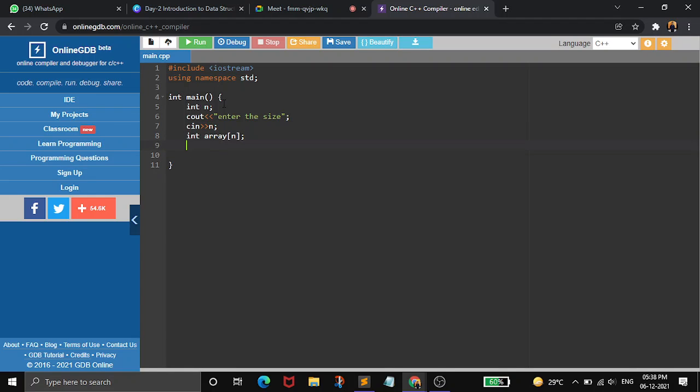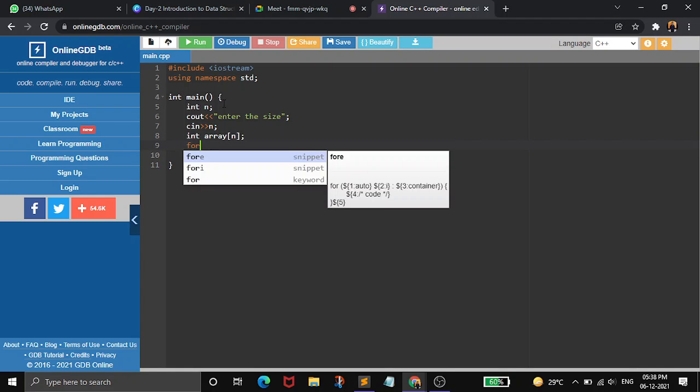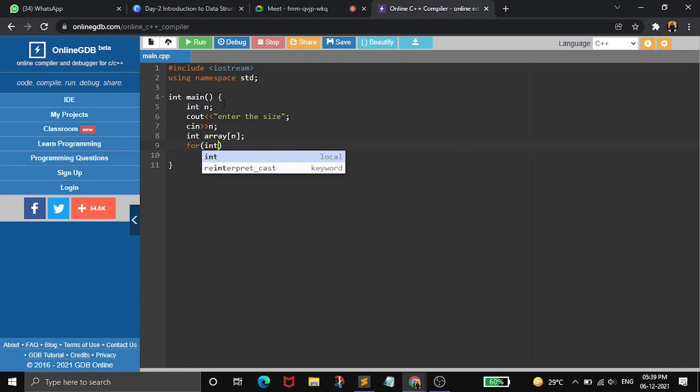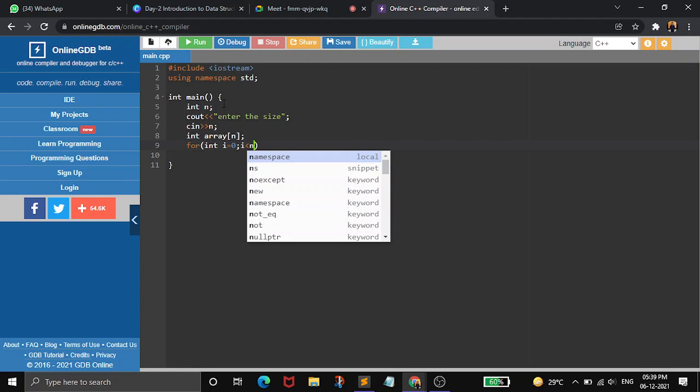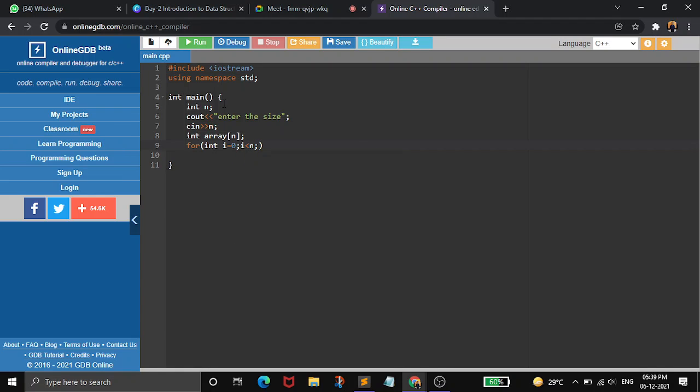Then for taking input into this array, we can make use of a for loop. Inside the for loop we give integer i and initialize it to 0. Then for i less than n, we do i plus plus. So for this for loop, we are initializing our integer i to 0, which will be our count. The loop will run till i is less than the size of the array which we have taken as input, so that we can take input for each and every element which the user is going to enter.